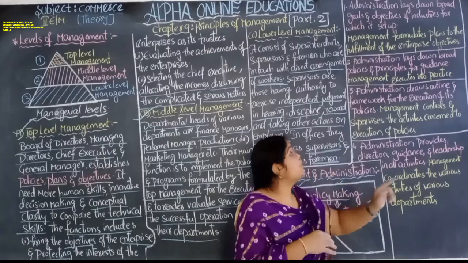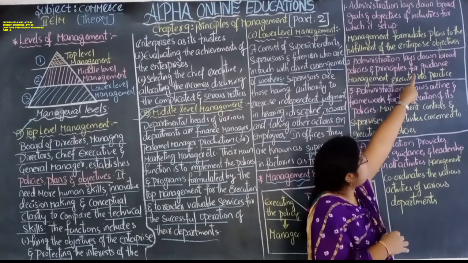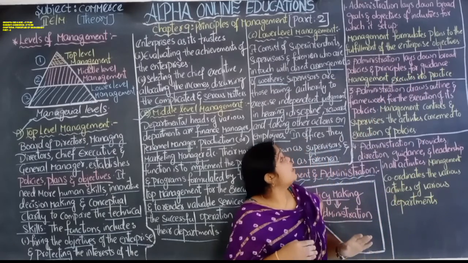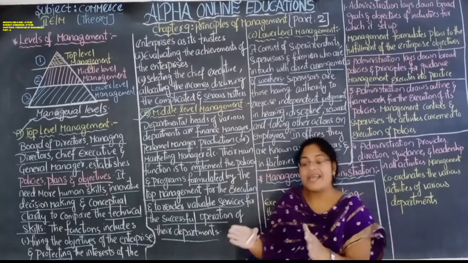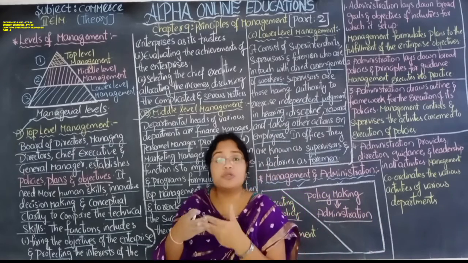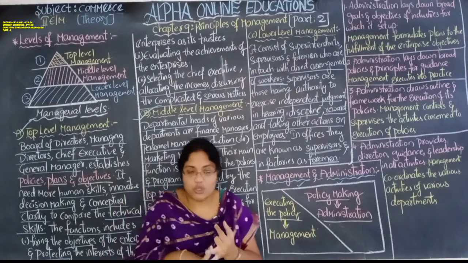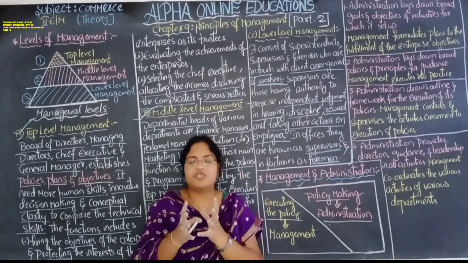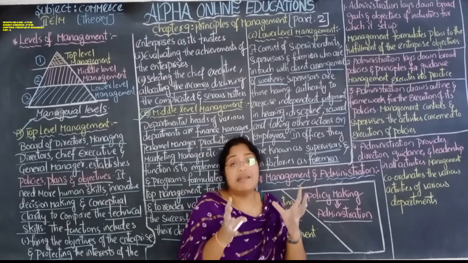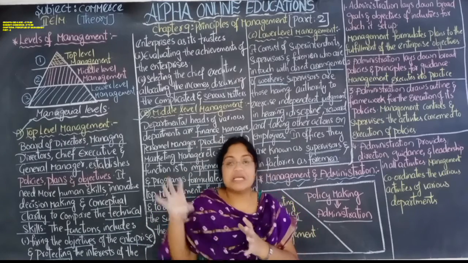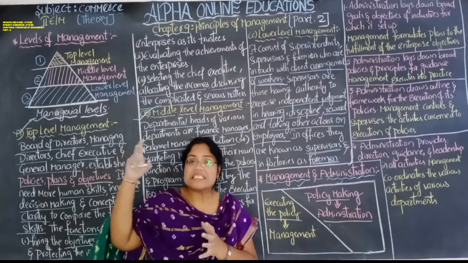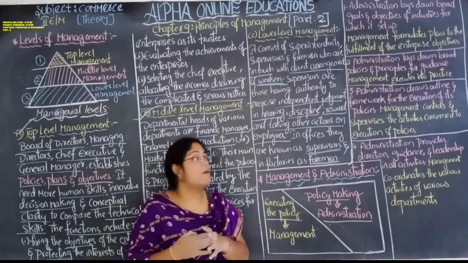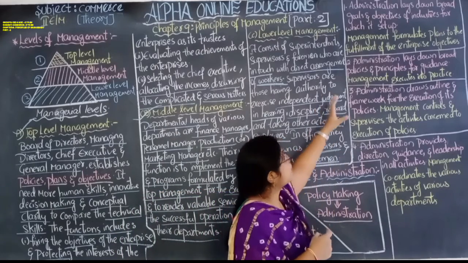Now what will management do? Management formulates the plans for the fulfillment of the enterprise objectives. It will create the plans for how they can achieve those goals and objectives, how they can fulfill whatever objectives the industry or enterprise has. For that they will prepare the planning, they will do the strategy; the plan is also called a strategy.